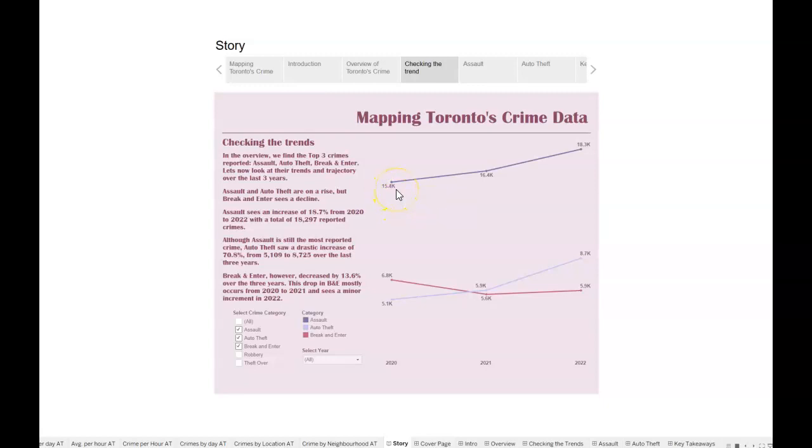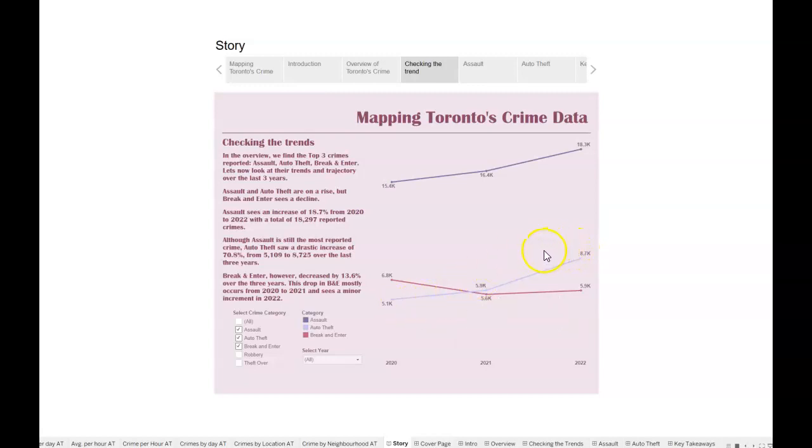It can be seen that assault has increased from 15.4 thousand to around 18,000, and this is around an 18.7% increase from the year 2020 to 2022. And for auto thefts, we can see that it has risen from 5,000 to 9,000.